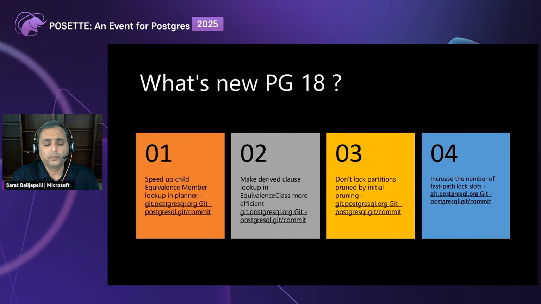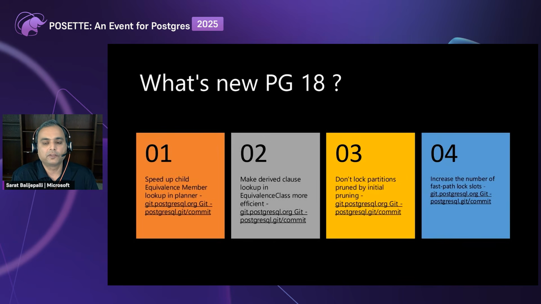So these two commits that I've gone through, the first one, equivalence member. Now these equivalence members are basically added to an array list, and they are also indexed on their EC index. So the lookups would be faster. Similarly, for derived clause lookup, in scenarios where we have this lookup happening on a flat list and a linear search happens, there is now a hash table available for the lookups to happen faster. Definitely, these two would help in making the planning time better. These are two very good commits. I'll come to the fourth and then switch to the third.